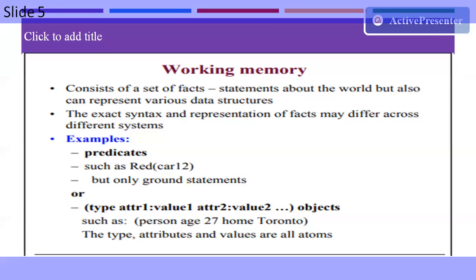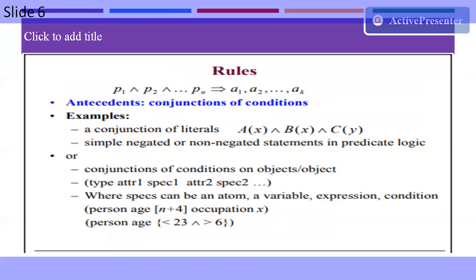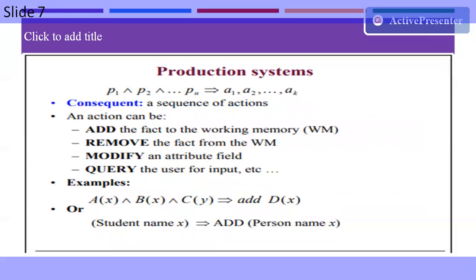We represent particular attributes, meaning what type of attributes apply for that particular fact, and what type of objects the particular fact is going to be applied to. So here we have to consider different attributes of different types. And we have to apply some rules where we use the conjunction. In that conjunction, we consider what type of things are given for the production system. Here in one example, the action can be add, the action can be remove, or the action can be modify the query. According to that, we apply a particular rule for the particular production system.